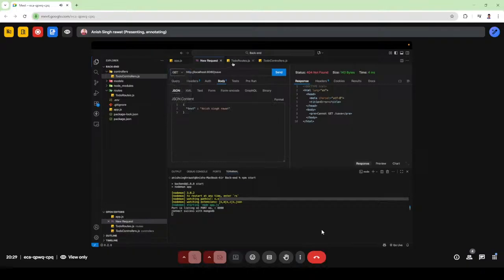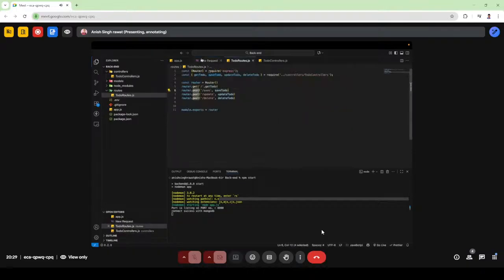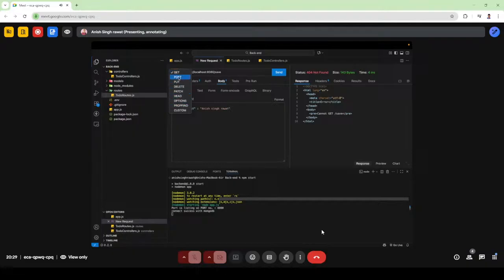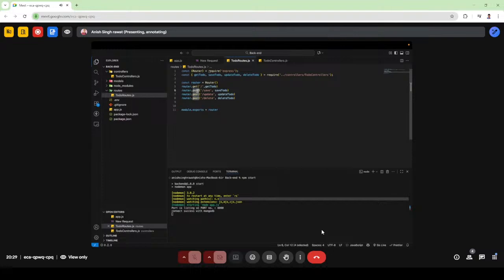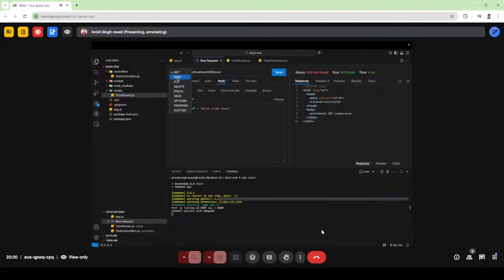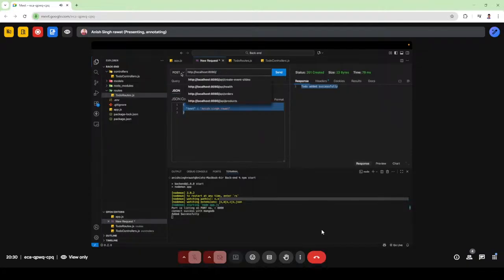Okay, guys, make sure to use the right method. There are multiple methods: get, post, put, delete, patch. Now I have used post here. The post method is basically used to post or update data in the database. I have to use post, and now I get "ToDo added successfully." My data is added to the database successfully. Anish Singh Rawat is added to the database successfully. So this is how post will work.